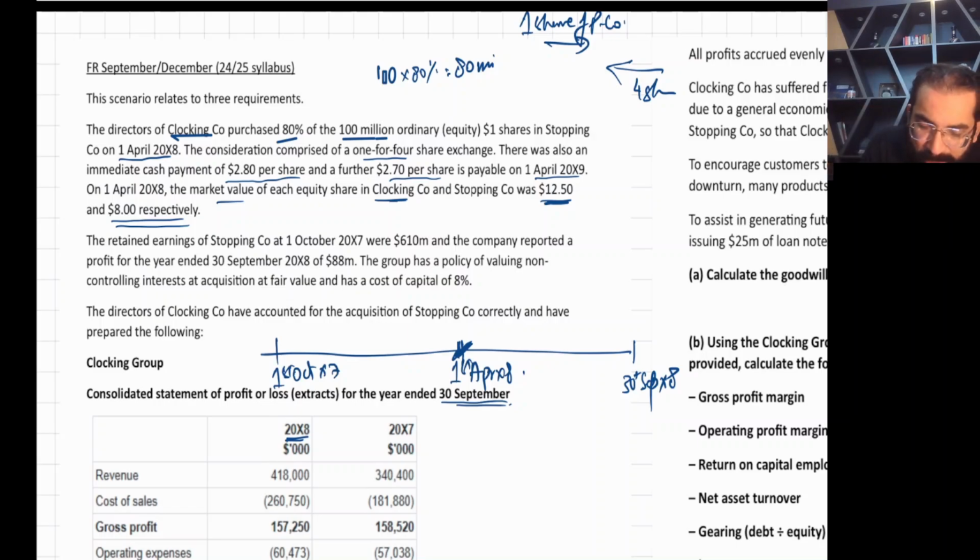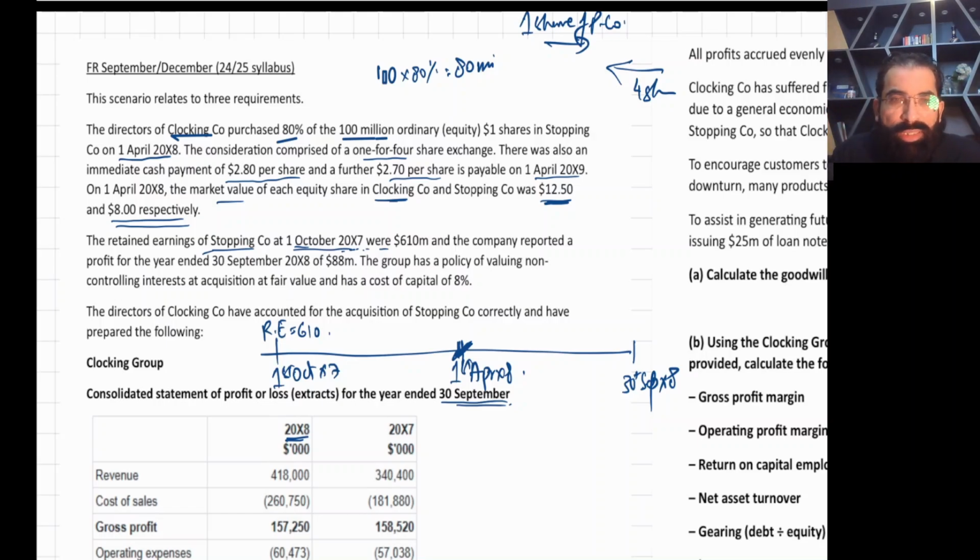Okay, now the last thing. The retained earning of the subsidiary at 1st October X7 is 610. See, at the beginning of the year, the retained earning is 610 million. Now, how do we move forward? This is the beginning of the year, so we have to calculate the profit of 6 months.